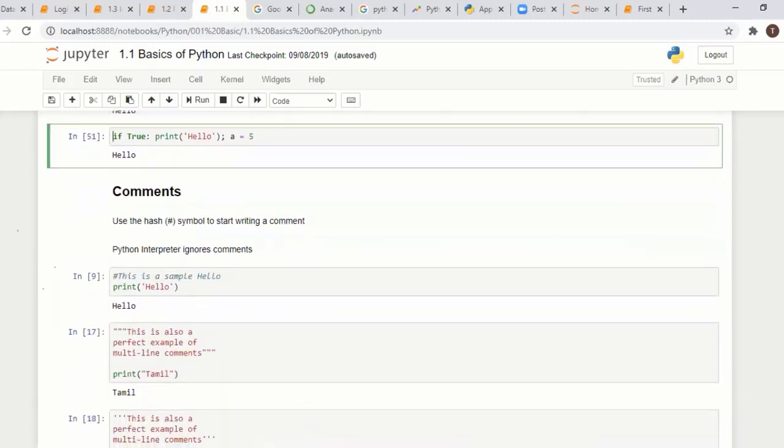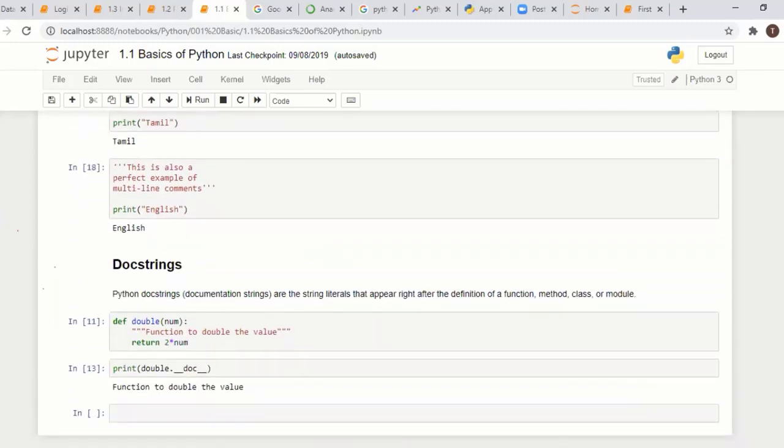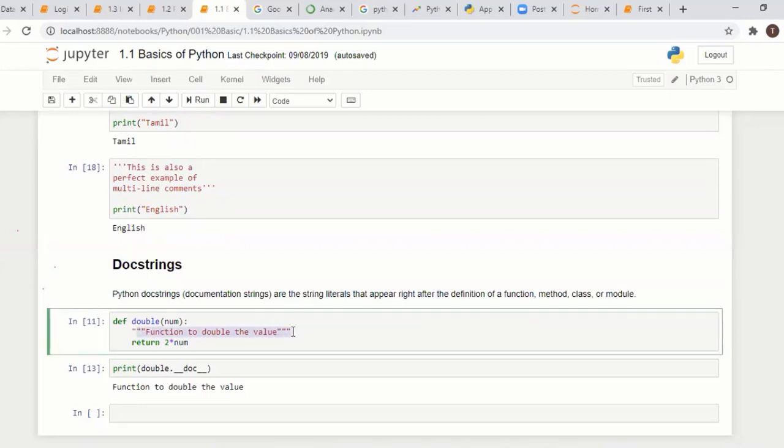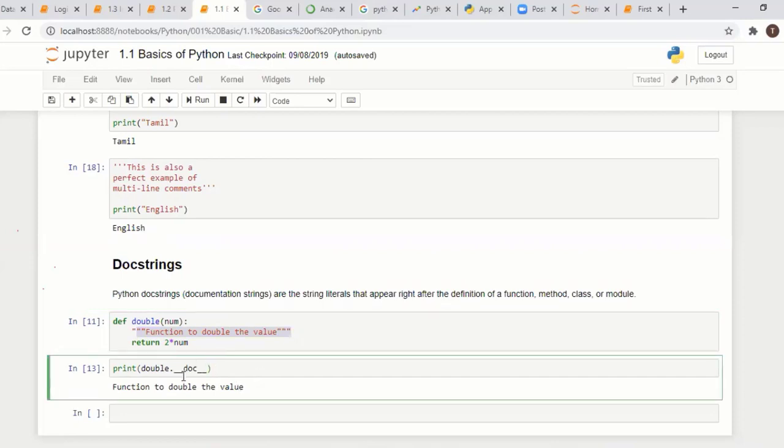Okay, and comments, how to put comments, and what is a doc string. Doc string is a simple thing. Take this example and understand what is getting written here. The interpreter will not read this one. A Python interpreter will not execute comments, it ignores them. But here you can access it. How is it possible? Double underscore doc, it gives a definition of what it is. Okay, next.